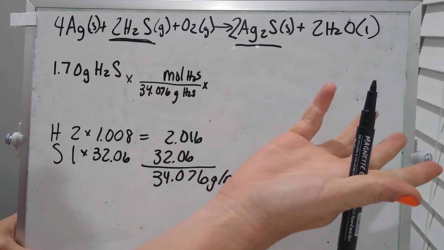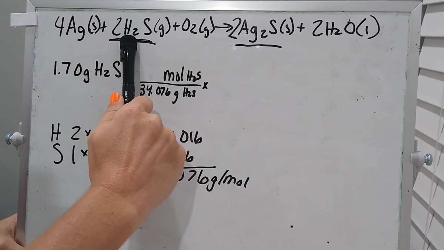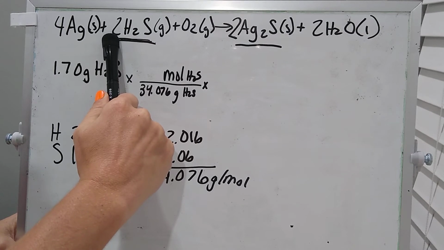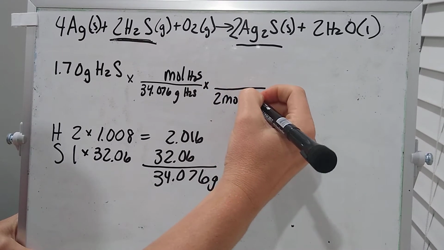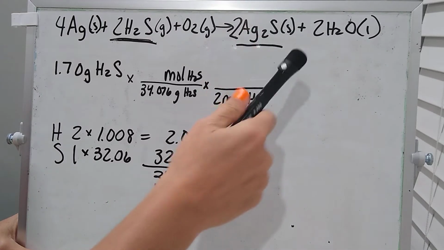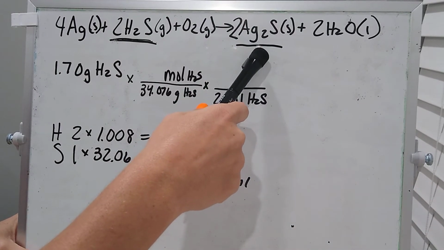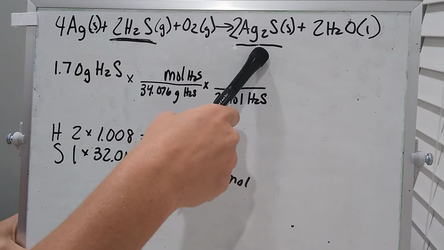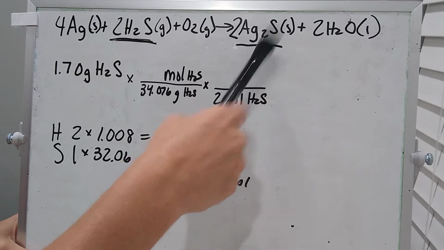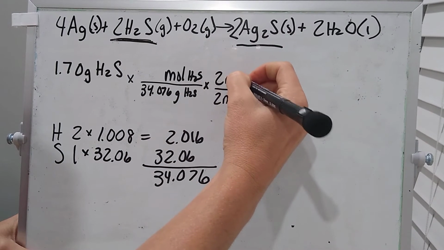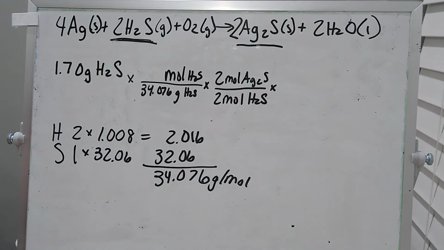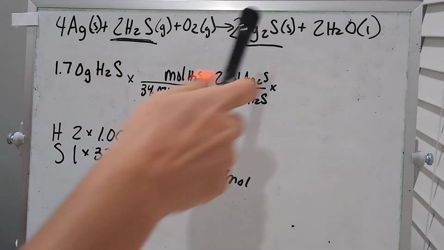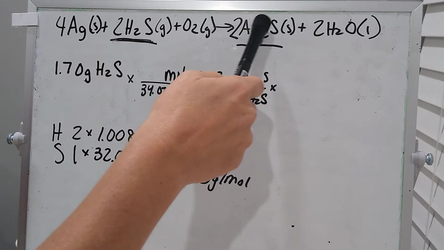Where do I get that information from? It's in your balanced equation. You see your coefficient? That means how many moles you have. So I have 2 moles of H2S. So that is going to go on the bottom. What do I put on top? Your ratio of what information is being asked for. We're being asked how much of this Ag2S molecule can be produced. So that's going to go on top. 2 moles of Ag2S.